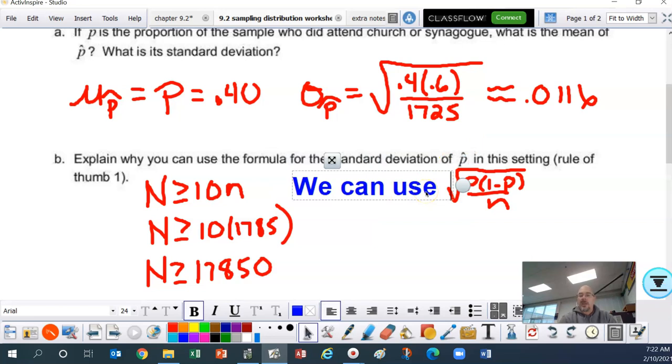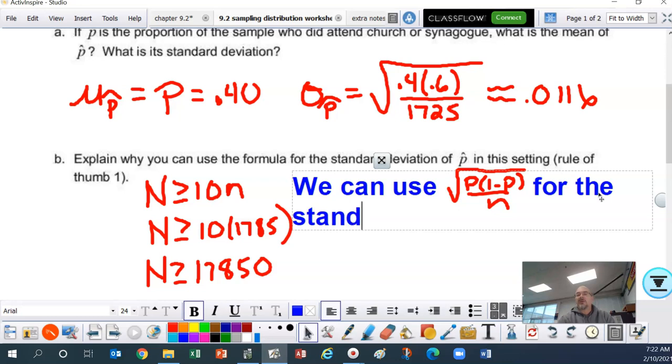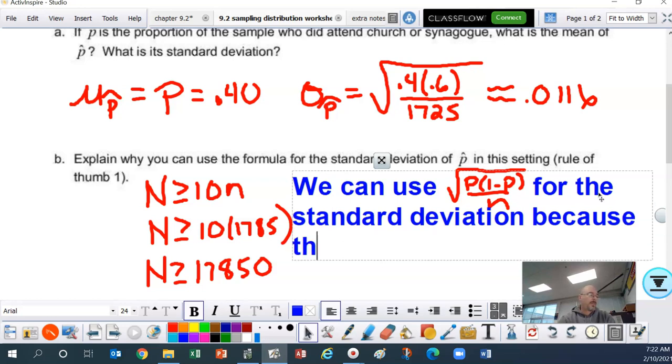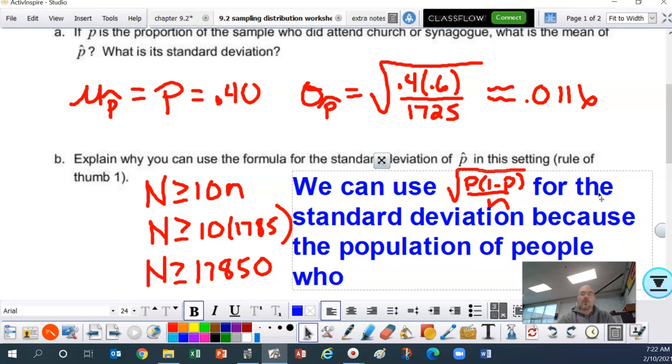We can use that for the standard deviation because the population of people who attend church or synagogue,